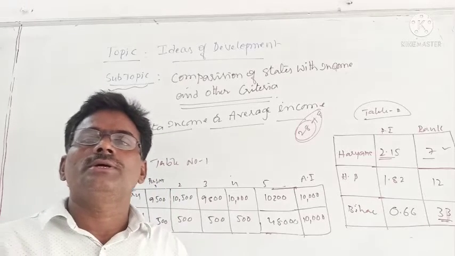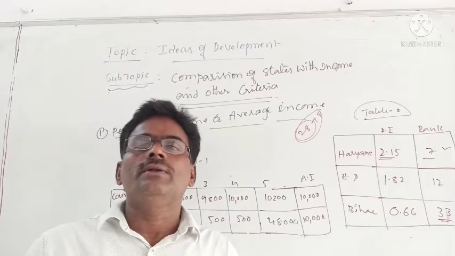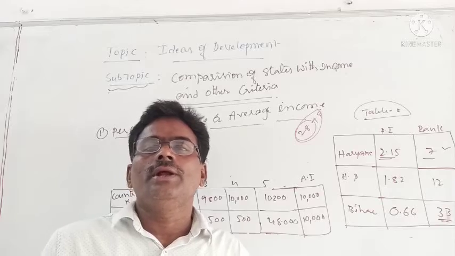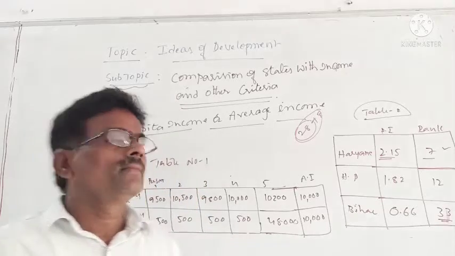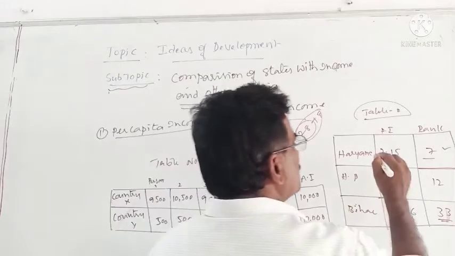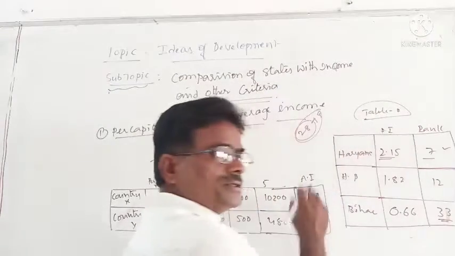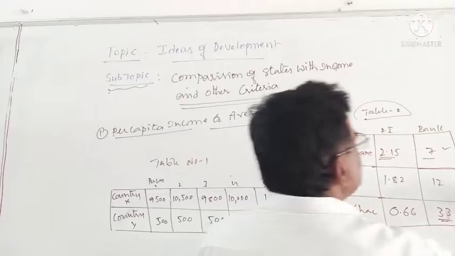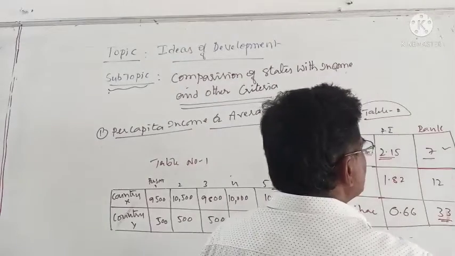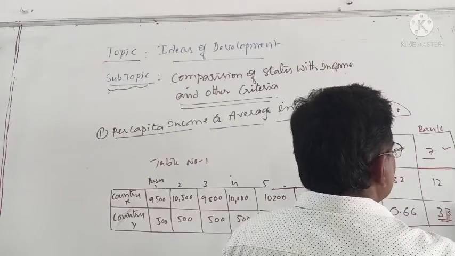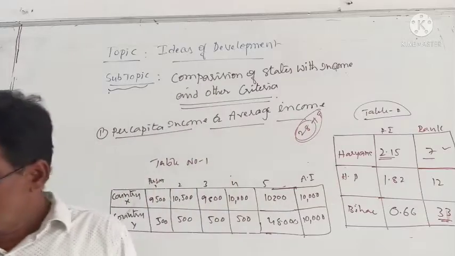Among all the states in the country, we have even taken union territories under calculation, right? So according to this, among these 3 states, Haryana is in first position, second position goes to Himachal Pradesh, and the last position goes to Bihar.